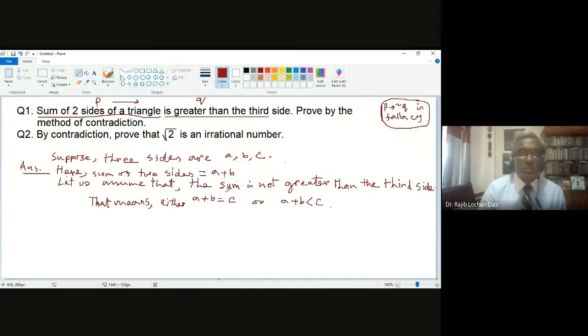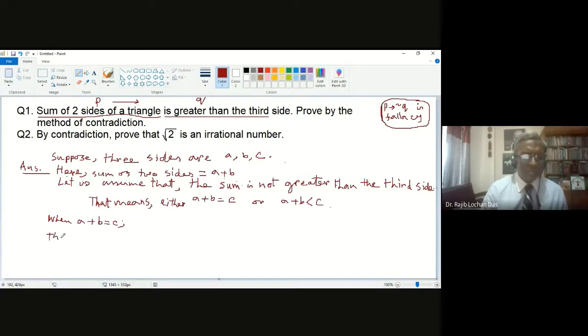So you can move to the next line, that is a plus b will be equal to c, maybe, or a plus b will be less than c. So what will happen with this situation? Say when a plus b equal to c, what will happen? So you can write, three lines. What will happen?